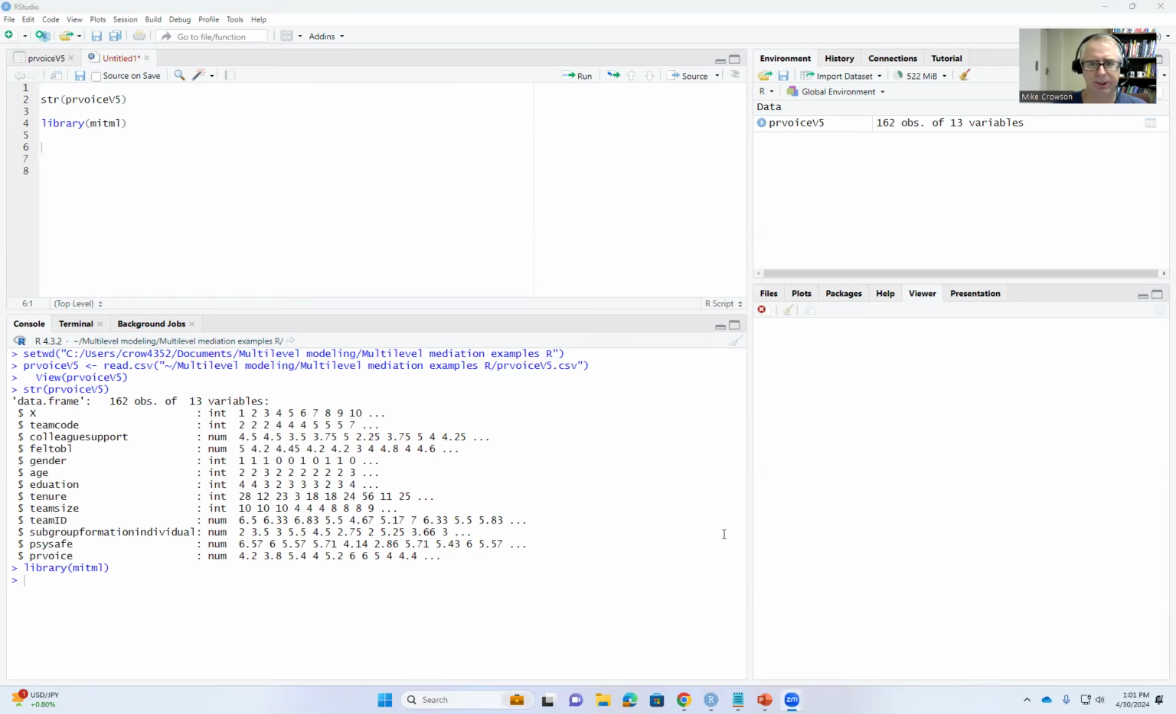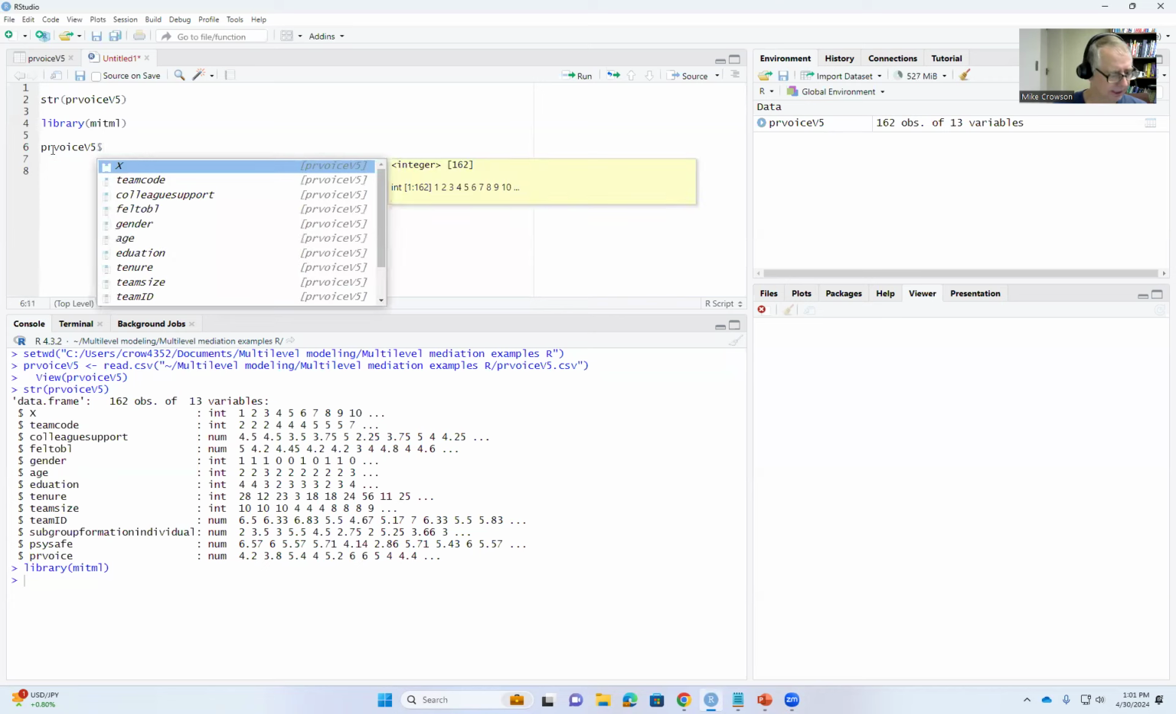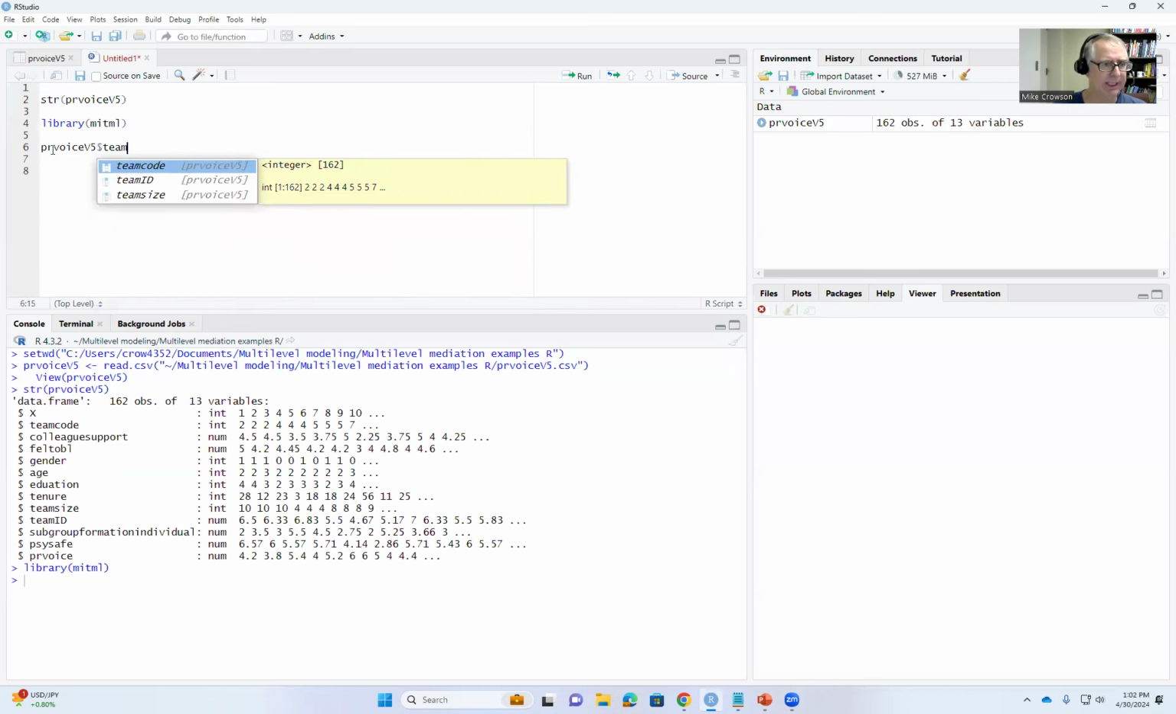So now we're going to create our new variables, the compositional variables for level 2. To do this, we're going to type, first off, PR voice V5 $, and then team ID, and then _M. We're going to make sure the ID and M are all in caps. Basically, we're adding a variable to our data frame. The data frame is PR voice V5. We're adding the variable team ID _M.